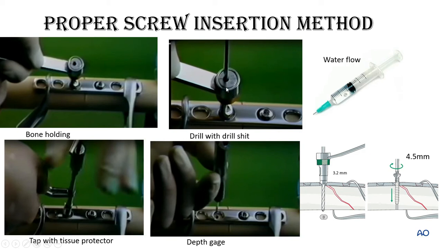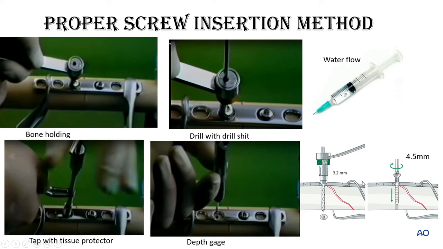Now, after putting this, you have to do drill. During drilling you have to put water thoroughly, and after drilling you have to go for tapping. This is the tap. After tapping you have to go for the proper length of this screw, with the length gauge. Then after the length assessment, you have to put the